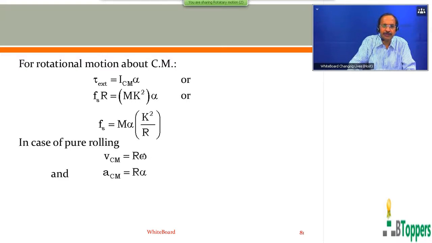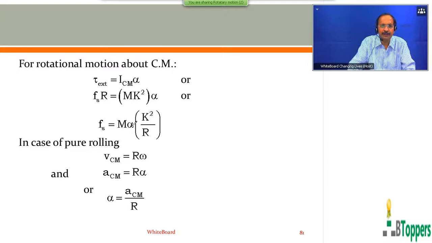Differentiating this equation both sides with respect to time t, as I explained in my previous class, you can write the magnitude of linear acceleration of center of mass of the rolling body as r into alpha, where alpha is the angular acceleration for the rotational motion about the axis through center of mass. So from this you can write alpha equal to ACM by R.